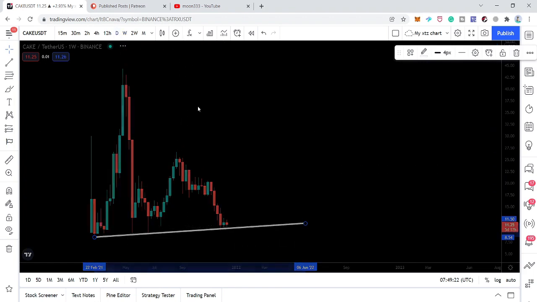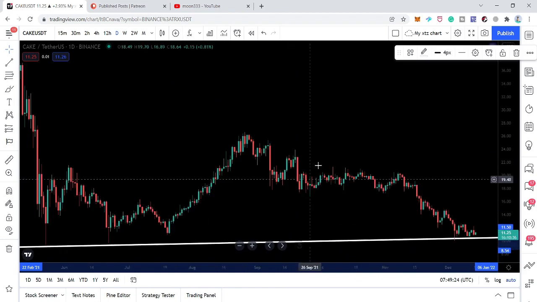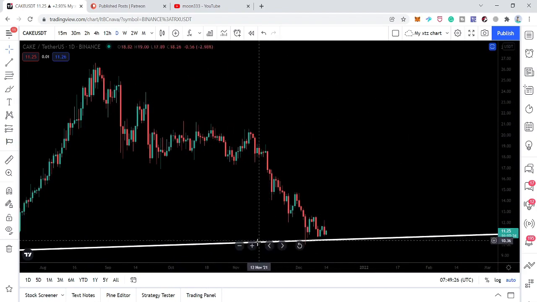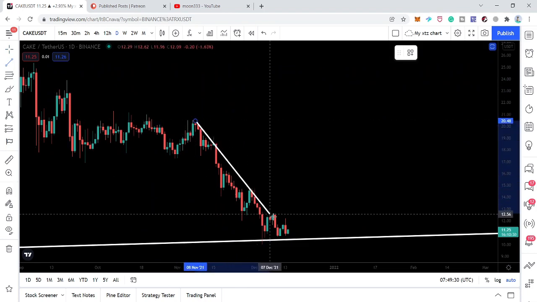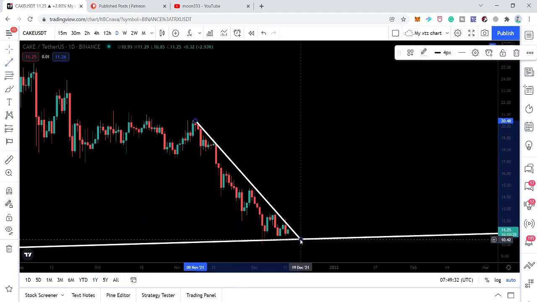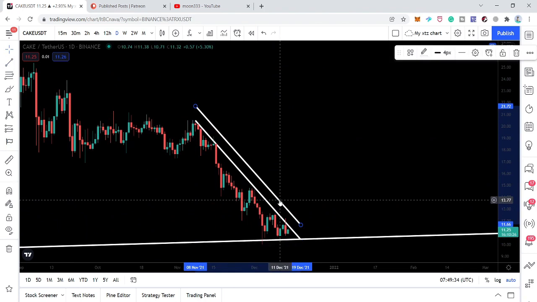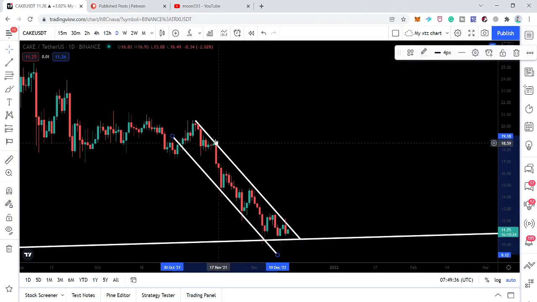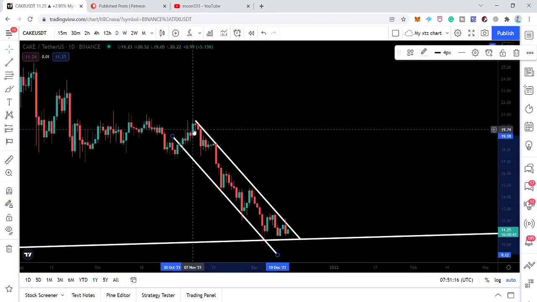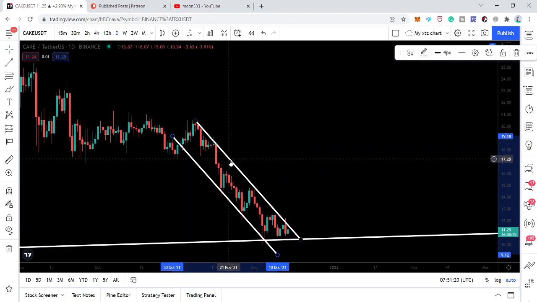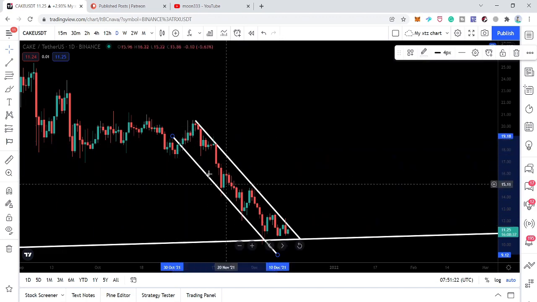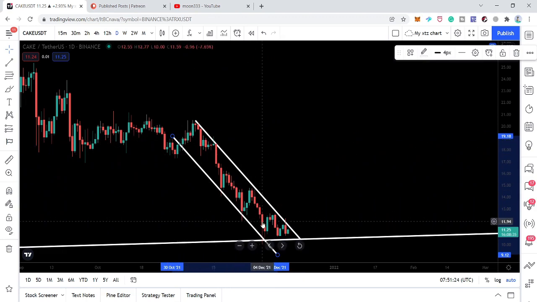Now if we switch to the daily time frame, then here it can be easily observed that the price line has formed a down channel. This is the resistance of the channel, and this is the support. And you can see that here the price line entered the channel on 3rd of November, and it is getting rejected by this resistance again and again, and also having nice bounces.